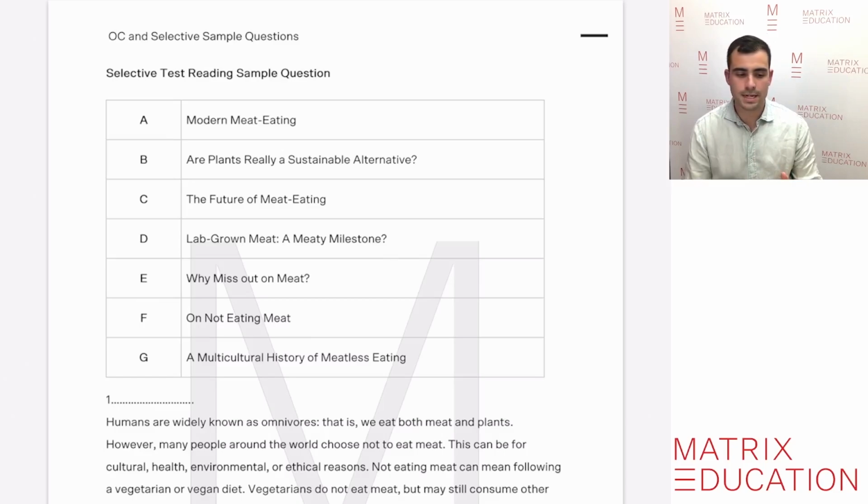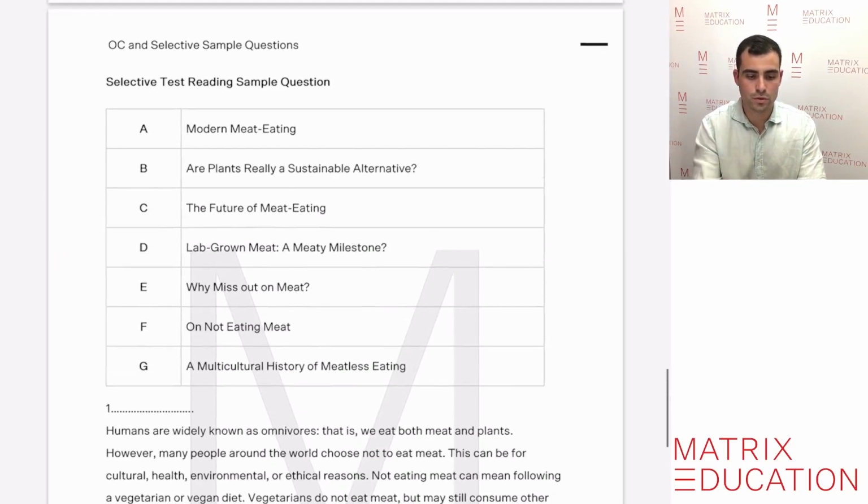In this sample here, which is different to what most test students are familiar with, we are given a variety of possible responses, and we need to match the extracts to one of the responses up here.